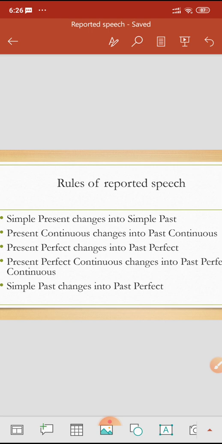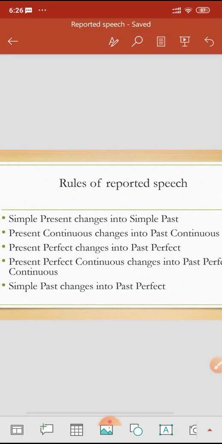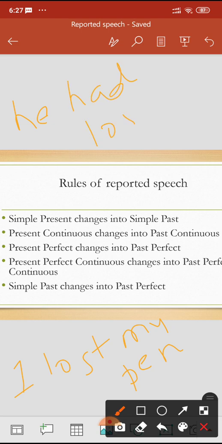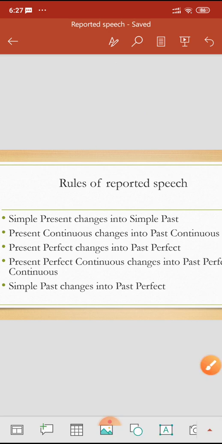Simple past changes into past perfect. For example, Mohan said, I lost my pen. So Mohan said that he had lost his pen.